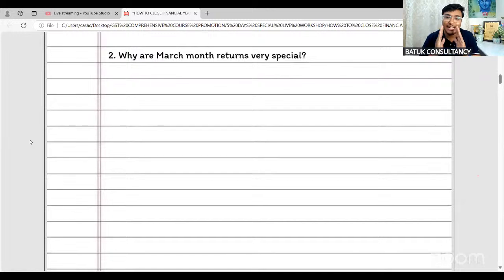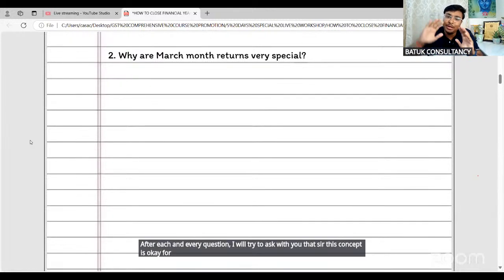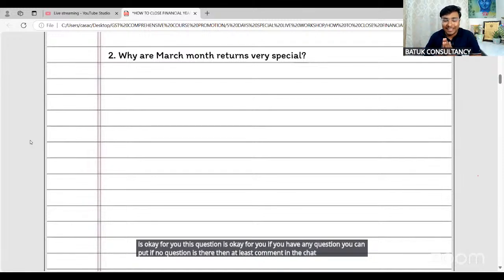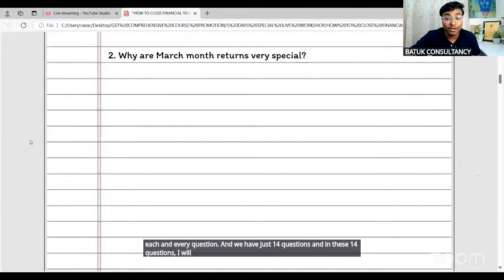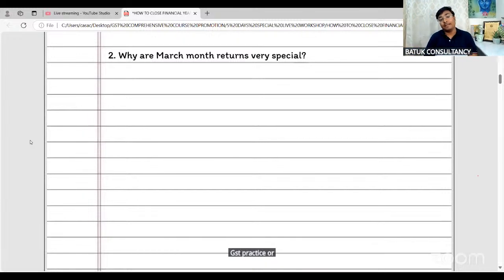After each and every question, I will try to ask you, sir, is this concept okay for you, is this question okay for you. If you have any question, you can put it. If no question is there, then at least comment in the chat box. Okay, so that I feel that I am in a seminar hall, interacting with all of you on each and every question. And we have just 14 questions, and in these 14 questions, I will give you something important which you need to perform in your day-to-day GST practice or while filing the GST returns of GSTR 3B.